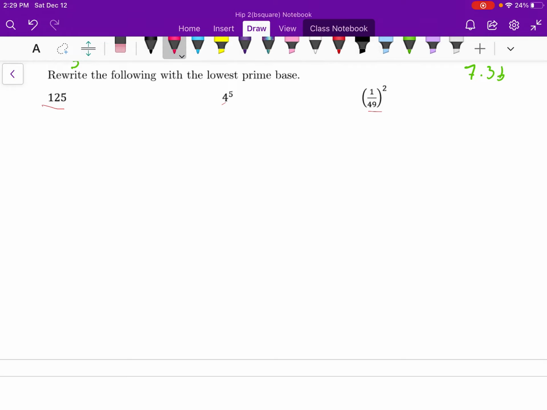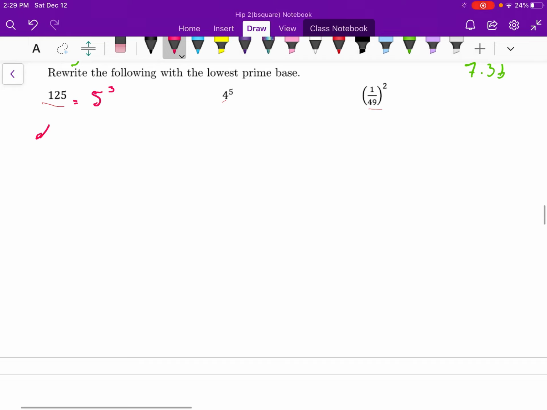So some of us are able to recognize that 125 is really just 5 to the power of 3. 5 times 5 is 25, times 5 is 125. Or we could split it up into its factors, 5 times 25, and 5 times 5 squared, so it's 5 to the power of 3.